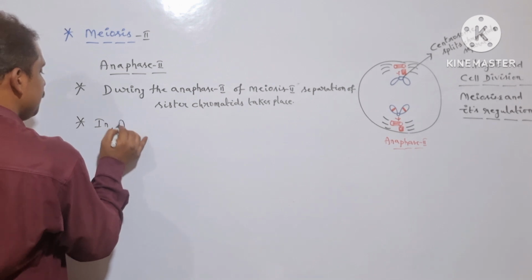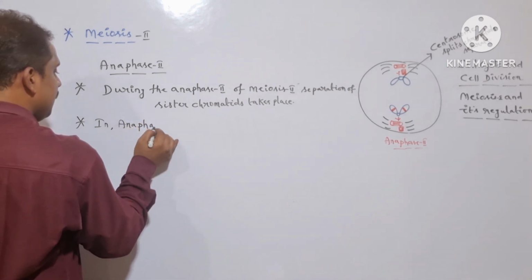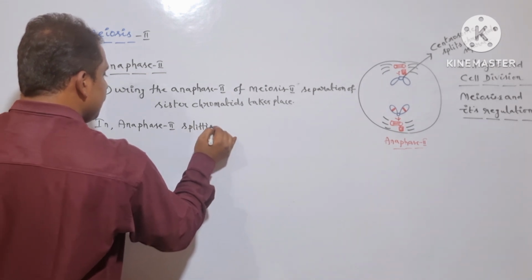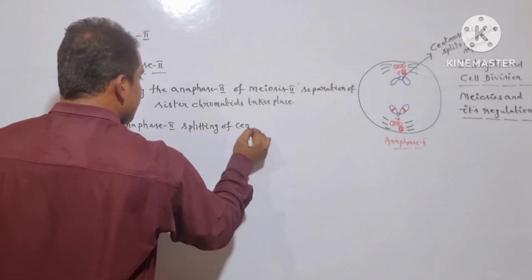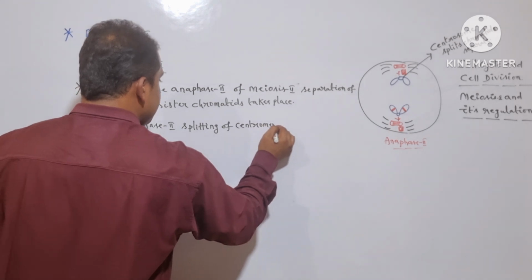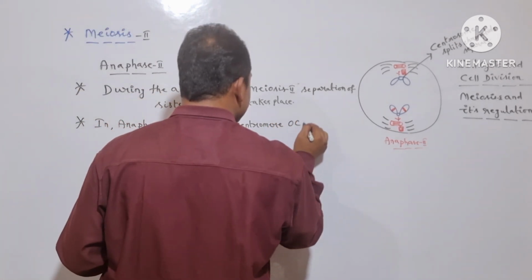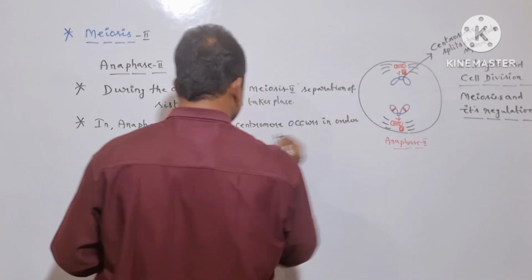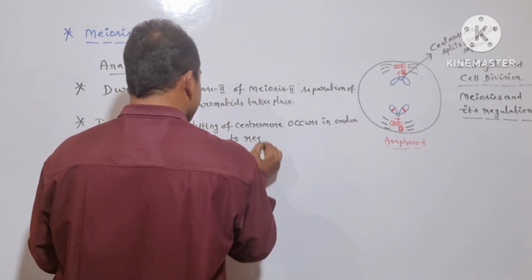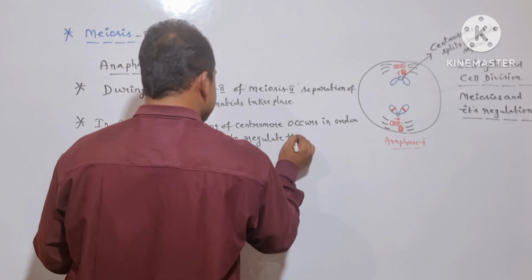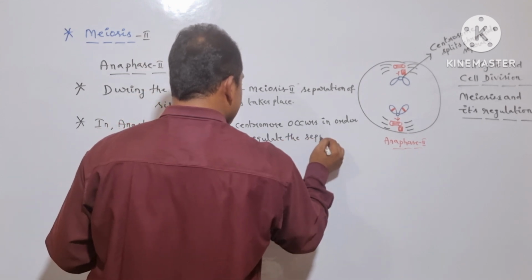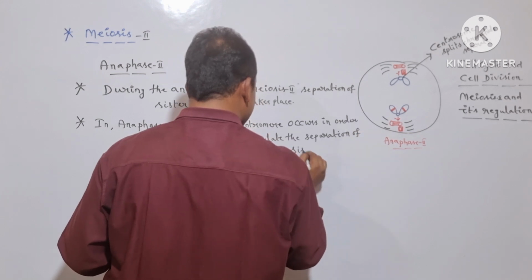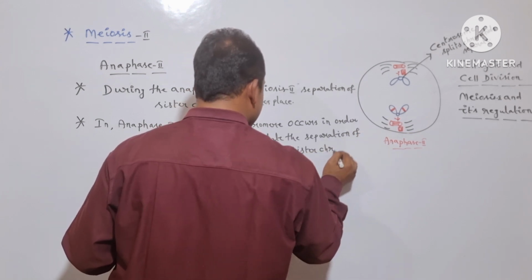In anaphase 2, splitting of the centromere occurs in order to regulate the separation of sister chromatids, right?